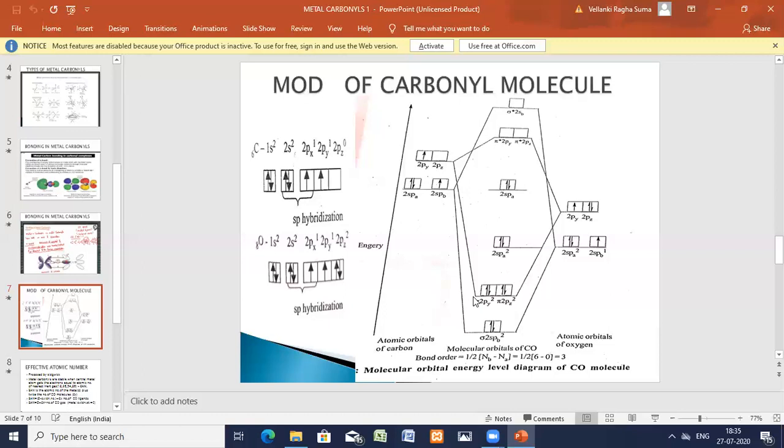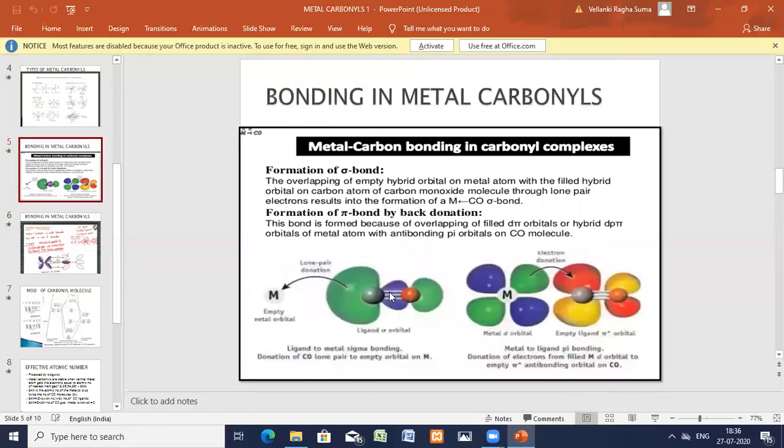We'll see the bonding in the metal carbonyl. So you have understood how the M bond is formed: M double bond C double bond O. That is why it's forming. That is the hybridization taking place. I'll just give you a glance at how the total hybridization takes place. Metal and carbon have two bonds, one sigma and one pi. Carbon and oxygen also have two bonds.